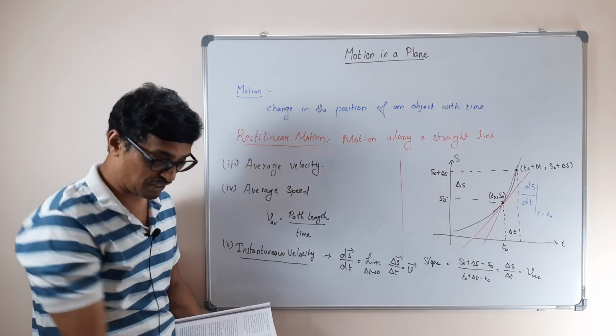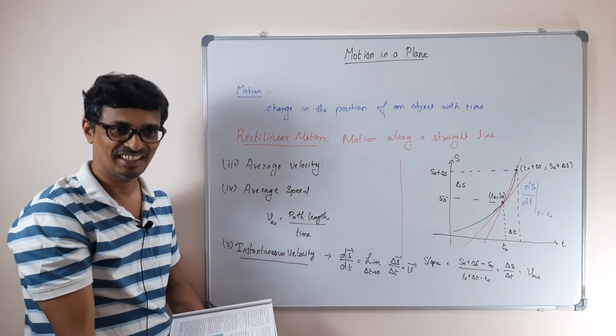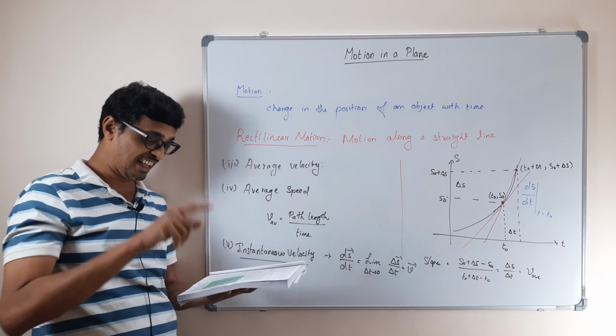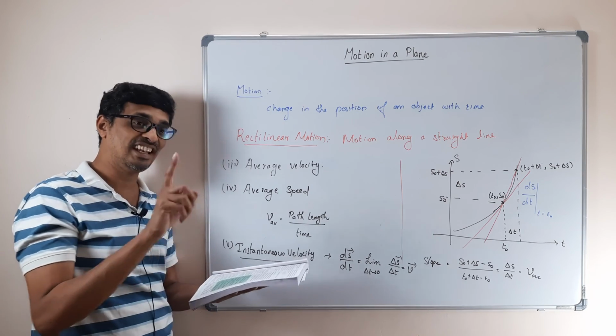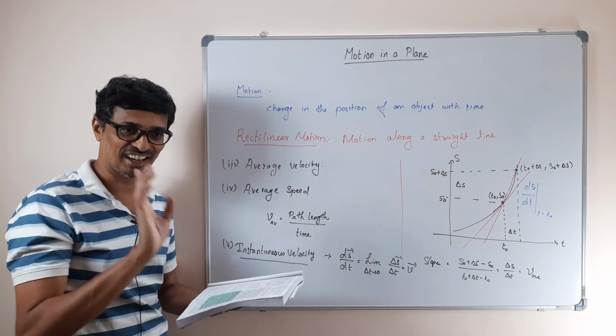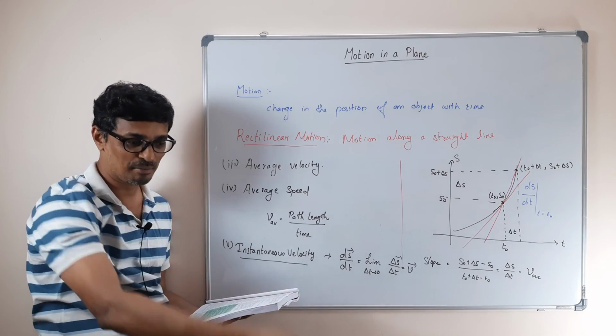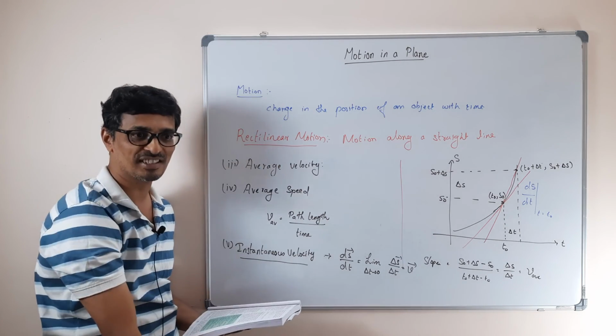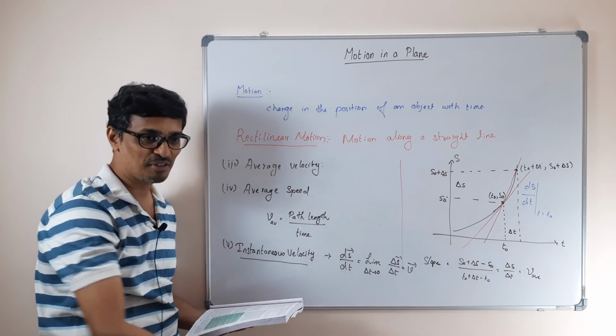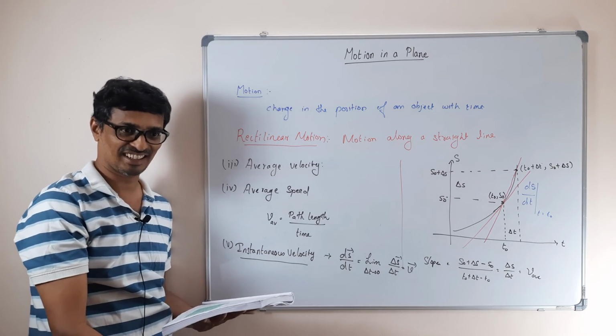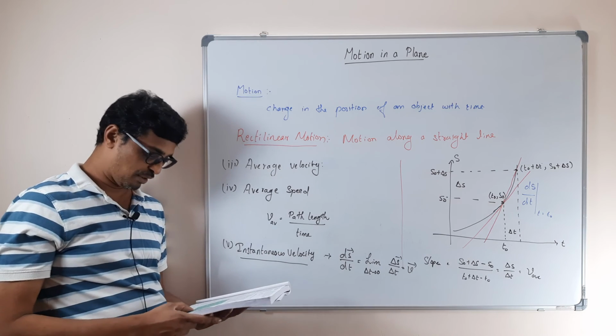When I drop the stone, initially it was slow, then became fast. Now if we take the average velocity, that will be different from the velocities I calculated. Am I right?